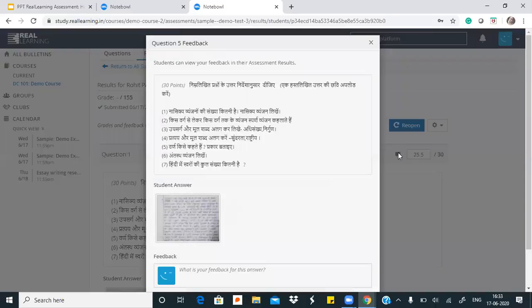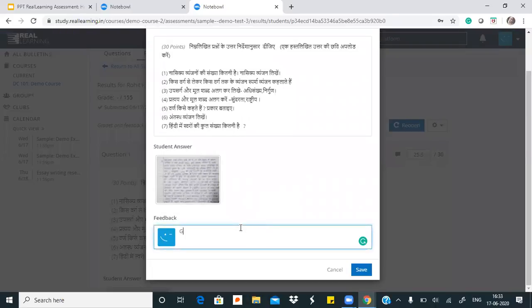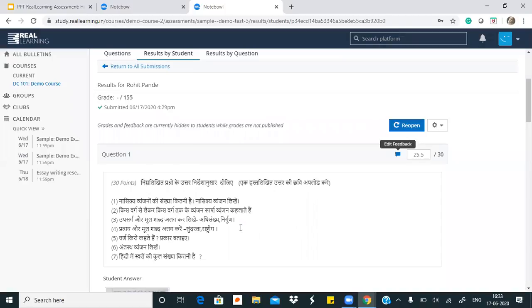I want to give him feedback also. So I just write... This way teachers can give all sorts of feedback to students. This feedback in this format of test will be one way, so that means the students will be able to see the feedback, they will not be able to reply to it. Just for this format. For our other sets of assignments, like homework or group project or discussion board, even offline submissions, there students and teachers can interact and chat about their feedback.